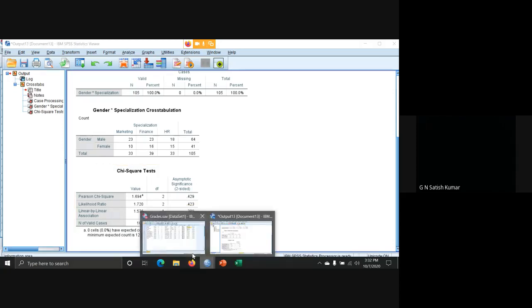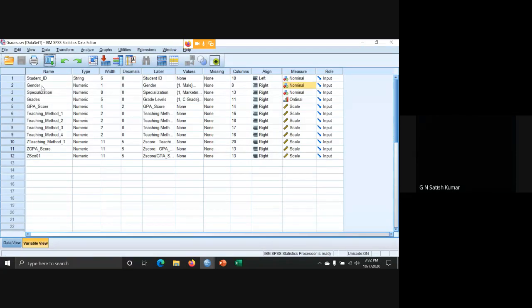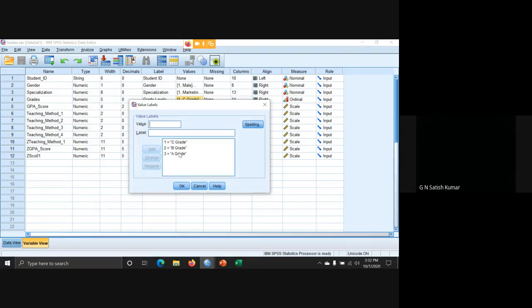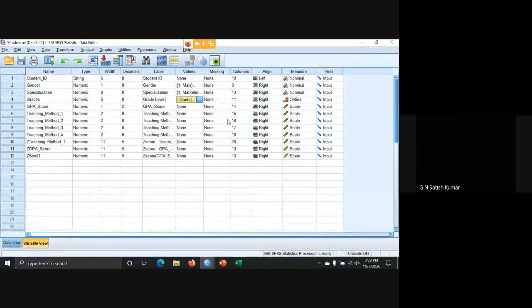If you want to do the same test with gender towards grades, we have different types of grades: A, B, C, D. Is there any difference between grades, what they get, towards gender? So the null hypothesis: there is no significant difference between male and female towards grades.